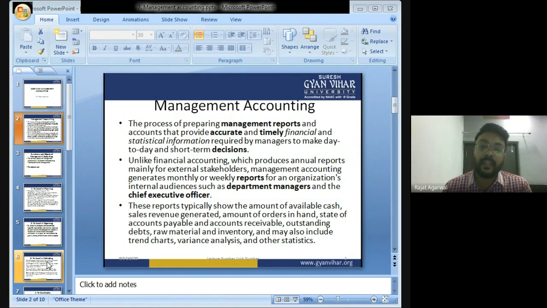Management accounting provides information on a weekly basis, monthly basis, day-by-day basis, so that management can take day-to-day decisions as well as short-term decisions. So management accounting is very important to keep an eye on the progress of the company as well as to motivate the employees. Management accounting means preparing management reports that provide timely and accurate financial as well as statistical information to managers so that managers can take short-term decisions.